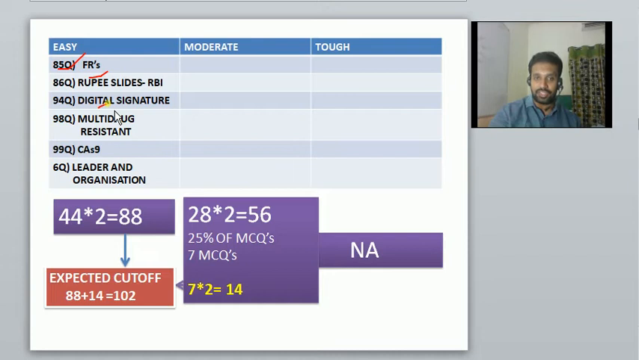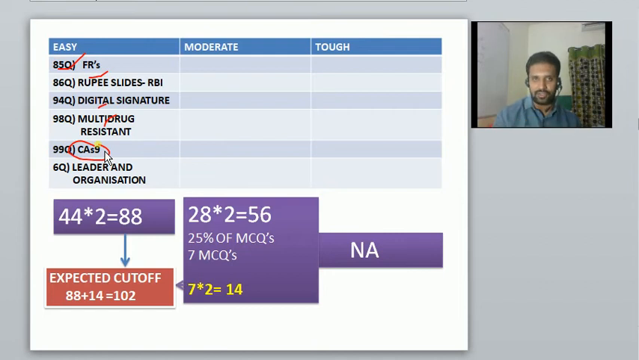What is the meaning of digital signature? Multi-drug resistant means what? It is a very common thing. Cas9 is a repeated question, remember this point. In 2018 the same question was also asked in the form of match the following. Okay, match the correct pair.